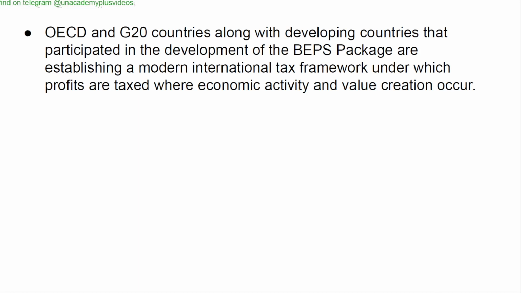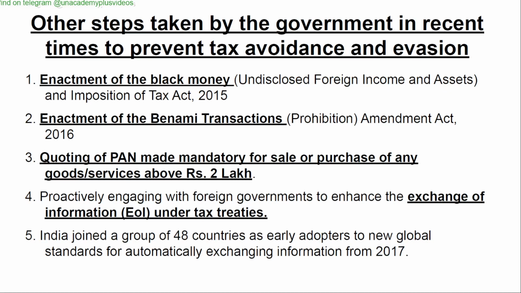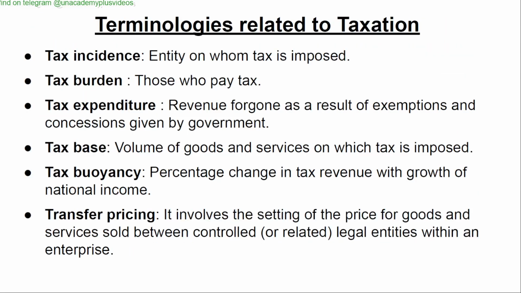OECD and G20 countries, along with the developing countries that participated in the development of the BEPS package, are establishing a modern international tax framework under which profits are taxed where economic activity and value creation occur. Other steps taken by the government in recent times to prevent tax avoidance and evasion are enactment of the black money law, enactment of the Benami Transactions Prohibition Amendment Act 2016, quoting of PAN made mandatory for sale or purchase of any goods or services above rupees 2 lakhs, and exchange of information under tax treaties. India joined a group of 48 countries as early adopters of new global standards for automatically exchanging information from 2017.